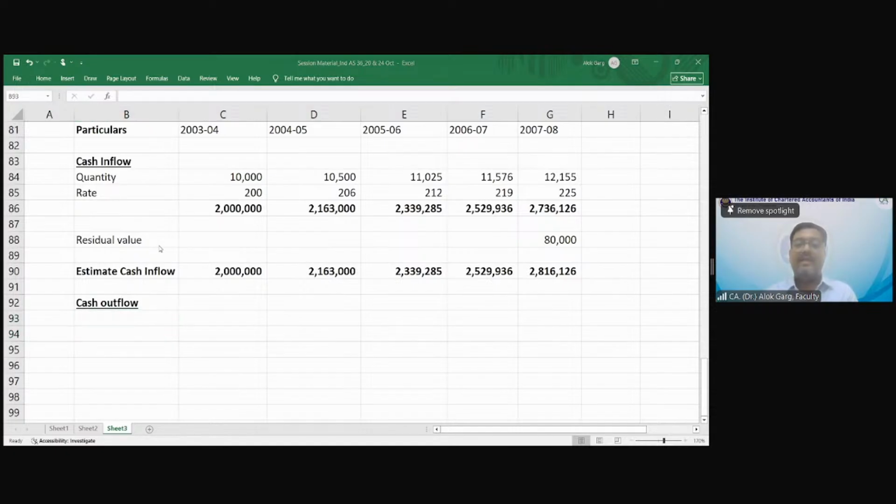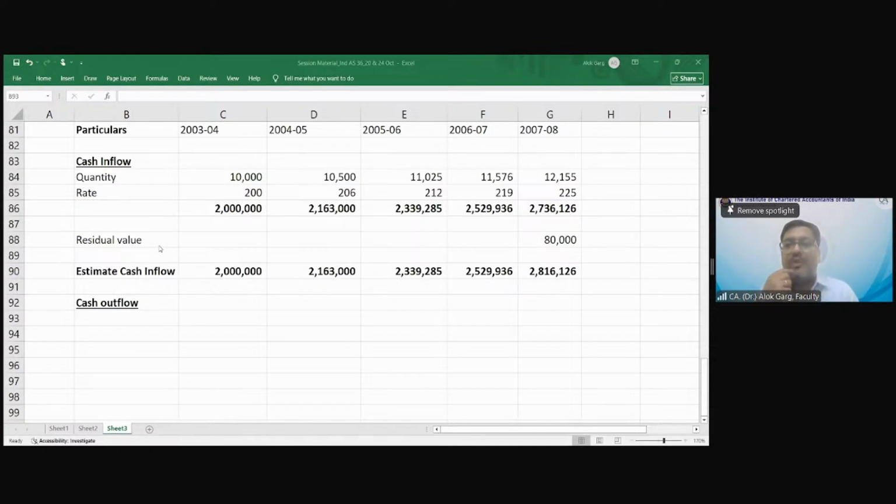My cash outflow is the cost and quantity that was given. The quantity is already there and the cost was given. What is written about the cost? The company estimates that each steering wheel costs 160 rupees to manufacture for 2003-4, and the cost will go up by 1% in 4-5 and 2% thereafter.